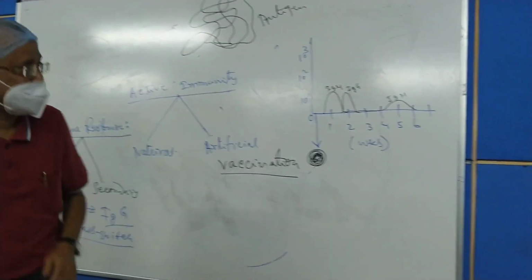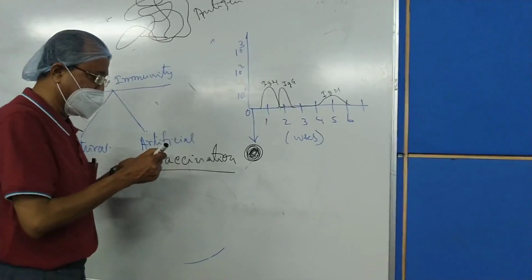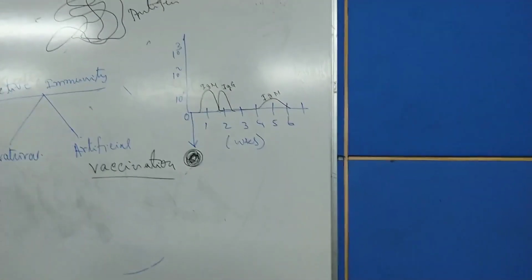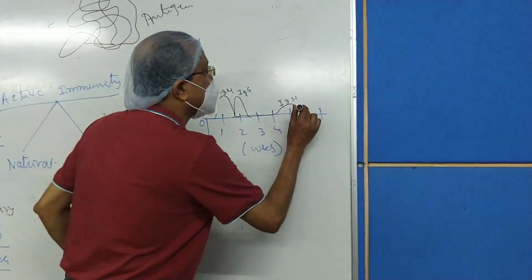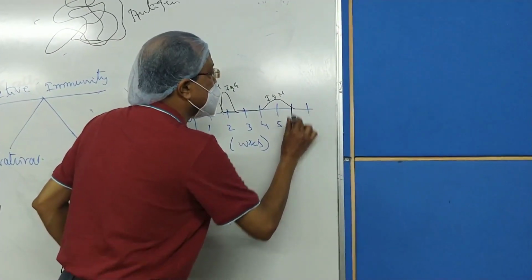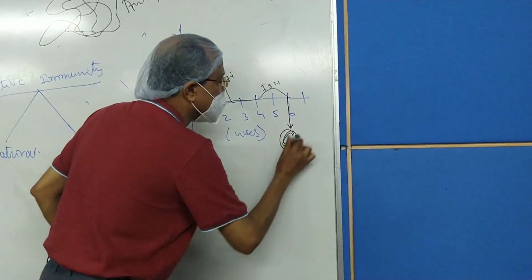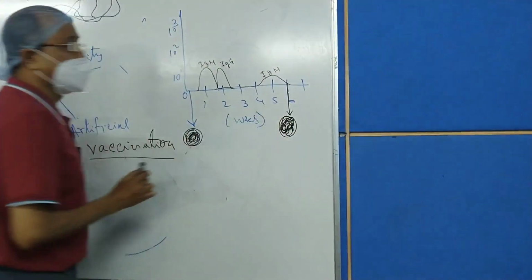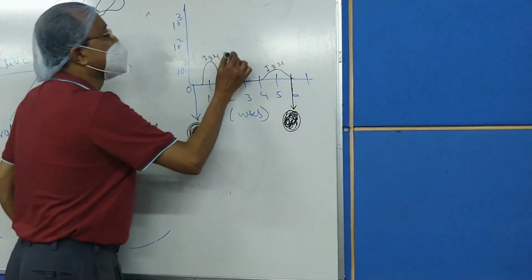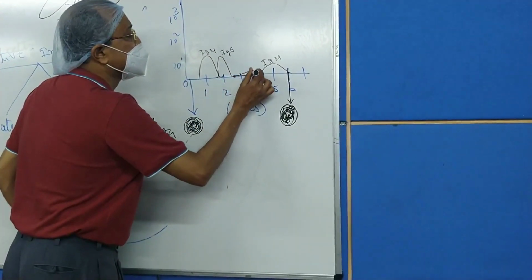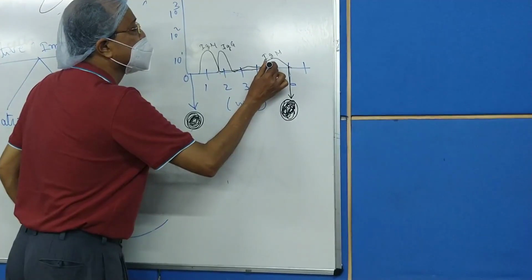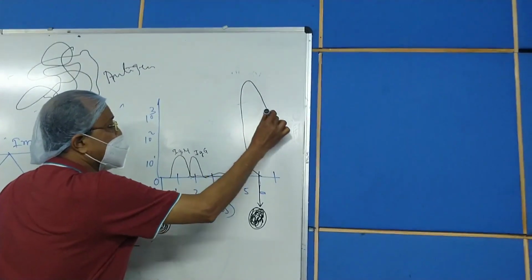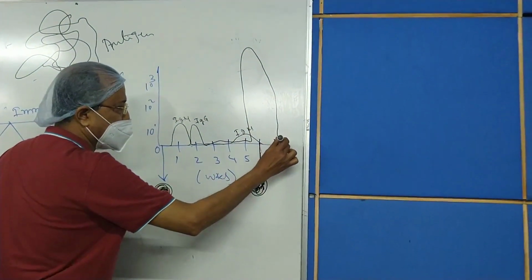Now, whenever the second dose of antigen is given over here, after 6 weeks, what will happen? This IgG will come into the picture immediately and will give a very high value.